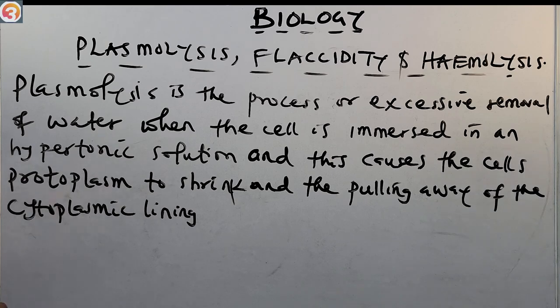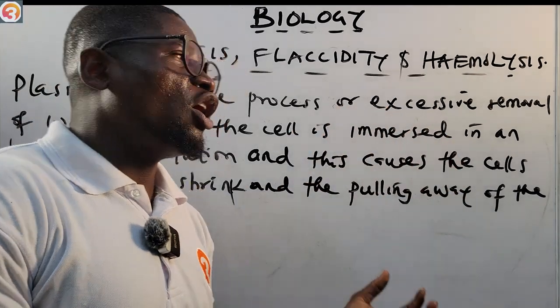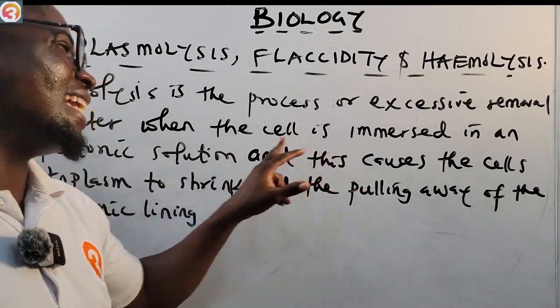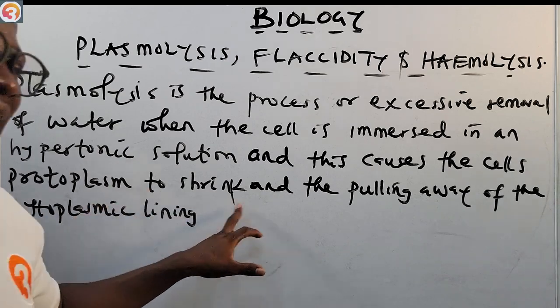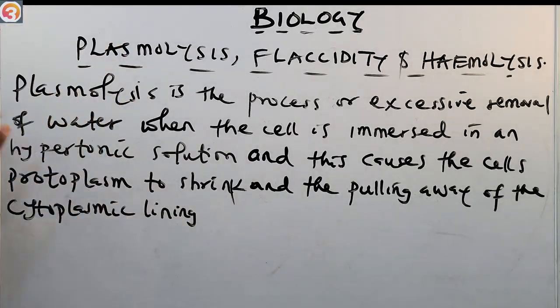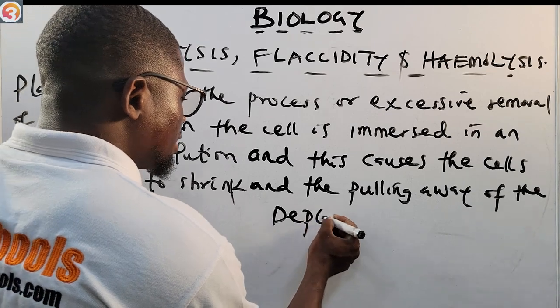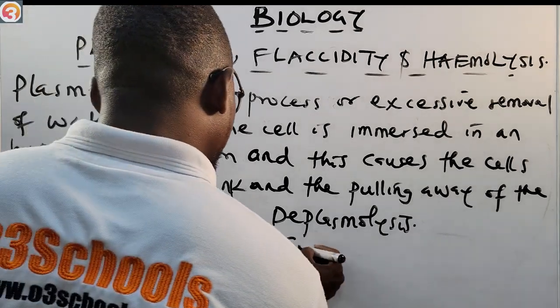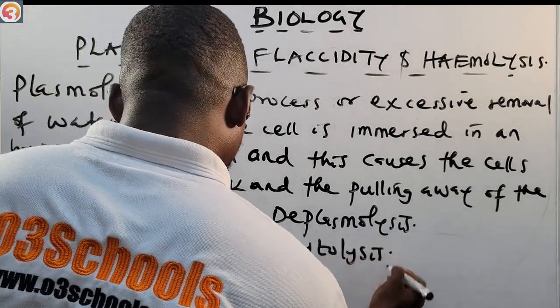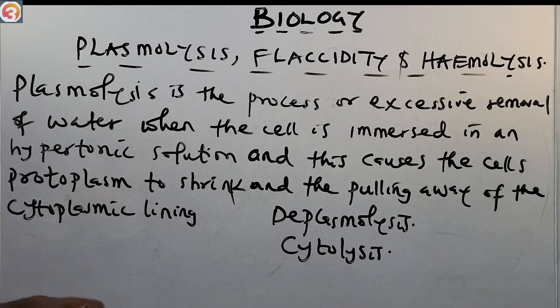This is plasmolysis: the process of excessive removal of water when the cell is immersed in a hypertonic solution, which causes the cell's protoplasm to shrink and the cytoplasmic lining to pull away. We have another term that we'll call deplasmolysis. Another term we call it is cytolysis. This one is the excessive intake of water when the cell is placed in a hypotonic solution.